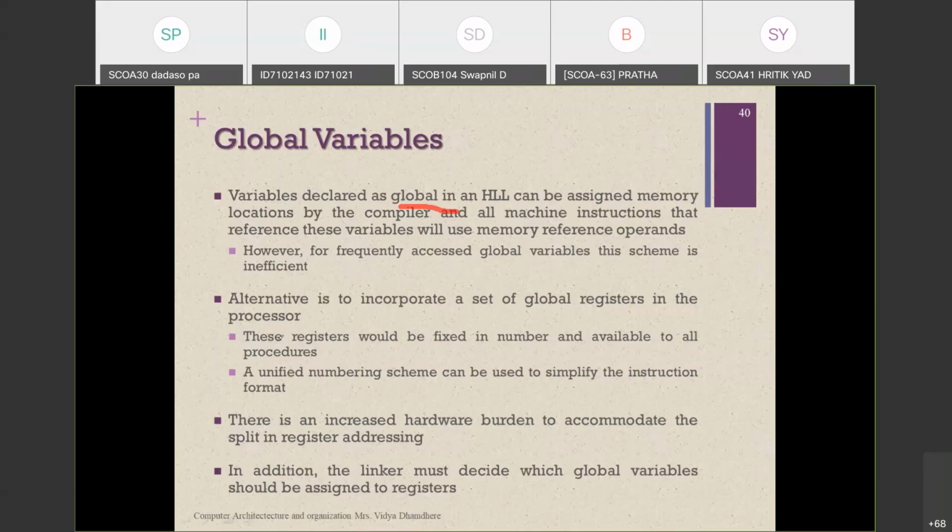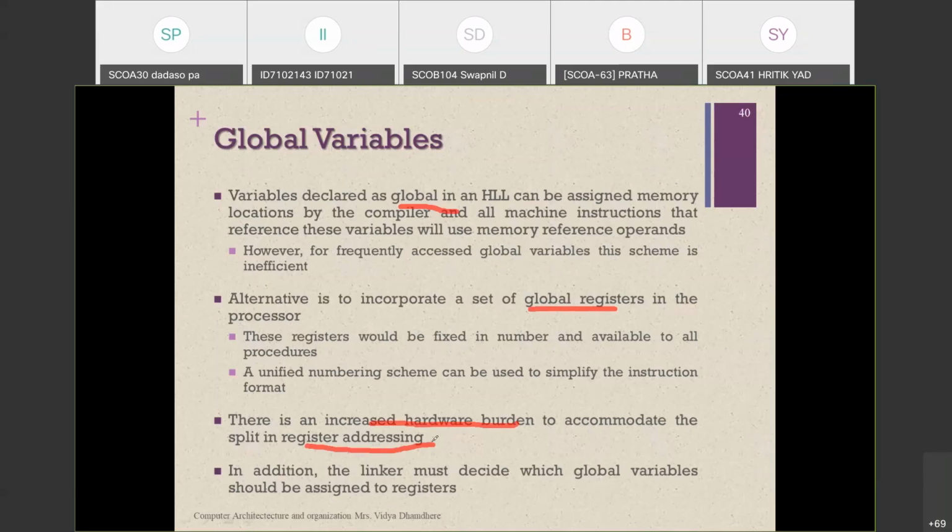And if you unify the number scheme, it can be used simply for the instruction format. That is possible whenever you use global registers. Now if you want to use more global registers, that will increase the hardware burden and accommodate the split in the register addressing. So we need to add the splitting of the register addressing mode.